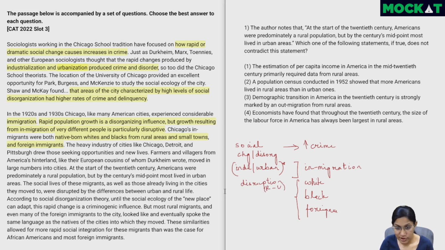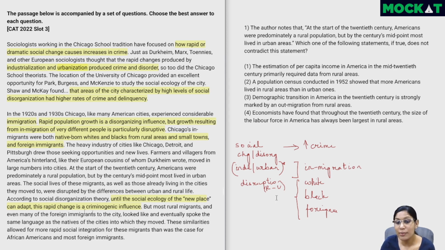According to social disorganization theory, now this seems to be some sociology theory, so let's pay attention. Until the social ecology of the new place can adapt, this rapid change is a criminogenic influence. So till everyone's adapted, everyone's got used to living in Chicago or other similar places, crime will increase. This rapid change causes a disruption which causes an increase in crime. But now, very important keyword, especially if you've gone through our lesson. So whatever's following is probably the author's view.